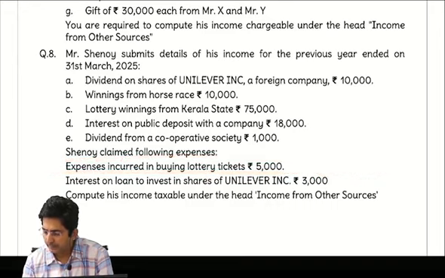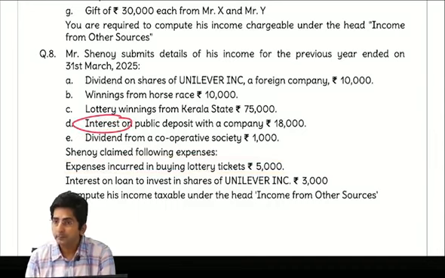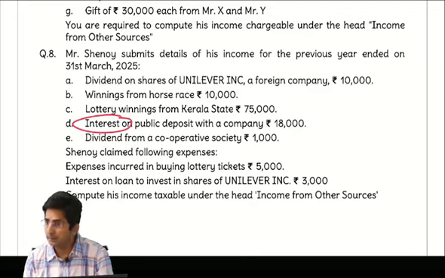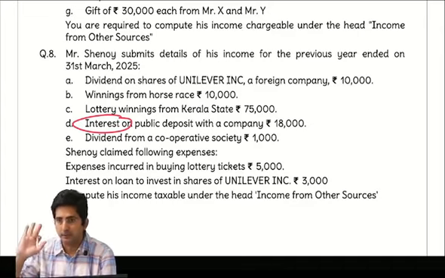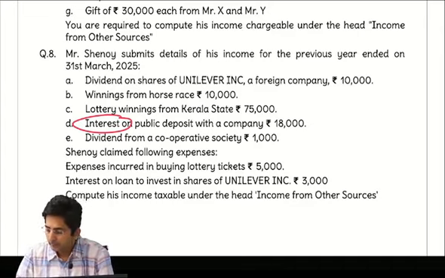Then interest on public deposit. This was interest, circle interest. Whenever there is interest, circle it. Circle means you have to remember GPS, gold bonds, POSBA, PPF, Sukanya. So it is not from gold bonds, POSBA, PPF, Sukanya, so it will be taxable. Then dividend from cooperative society, any dividend is taxable.